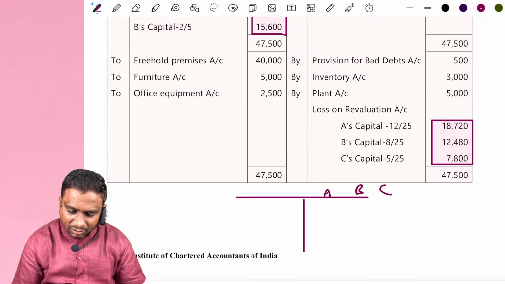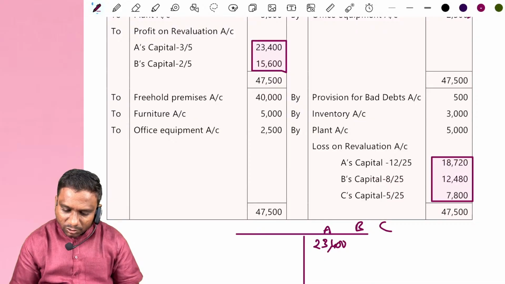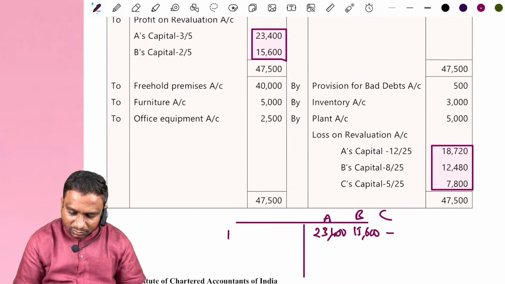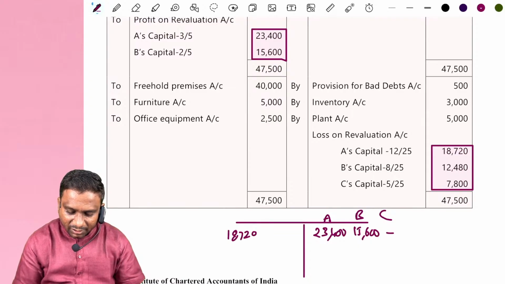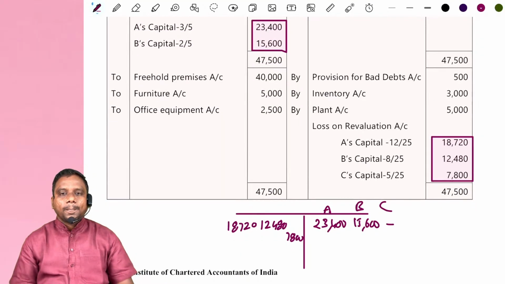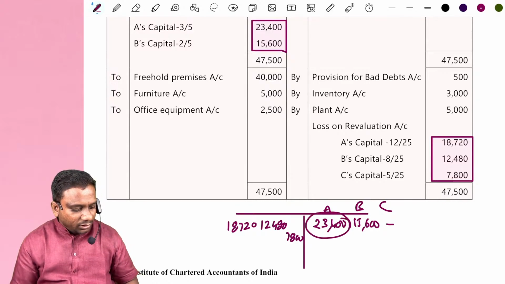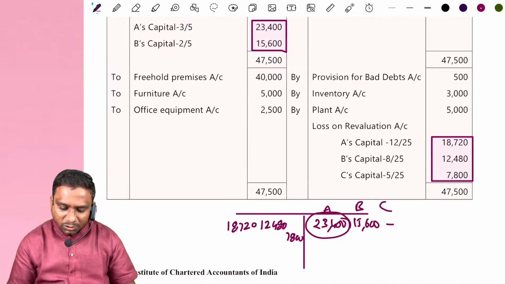A, B, C. First I have given credit to A 23,400, B 15,600. C, I am giving debit now, 18,720, 12,480, C 7,800. Look at A, 23,400 credit, 23,400 minus 18,720 debit. So how much net credit?